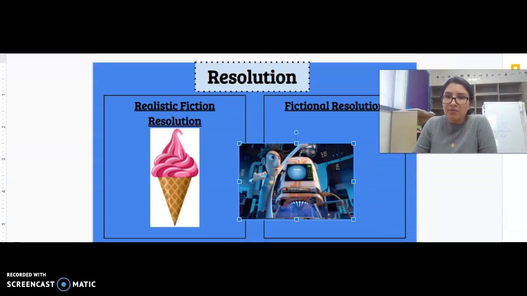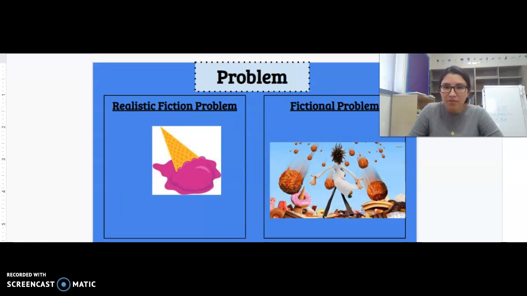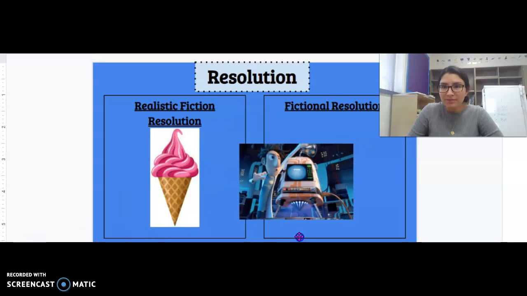And then right here, the little machine that's going to magically stop the food from falling from the sky. Where is that going to go? Is that going to go with the realistic fiction resolution or the fictional resolution? How would this problem be resolved?